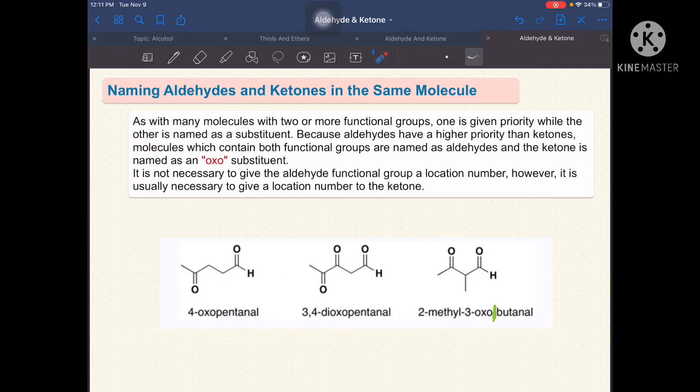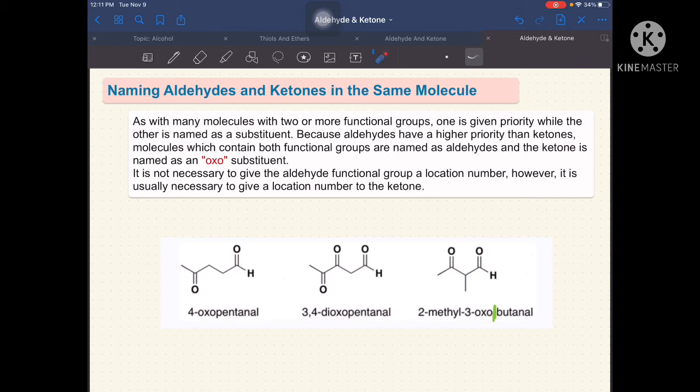Now, let's have this second example. So, as you can see, hindi lang siya parang dalawa lang na functional group yung andoon. So, pwede rin na tatlo sila. So, in this case, we have 2 ketones na nandito sa ating molecule. And then, we have 1 aldehyde. So, kagaya ng sabi ko dati, our priority here is our aldehyde. So, ibig sabihin, we will start our number 1 kung asaan siya nakalagay.